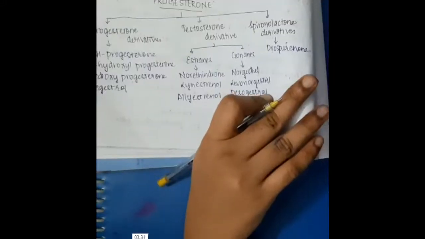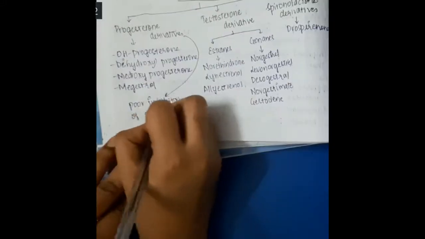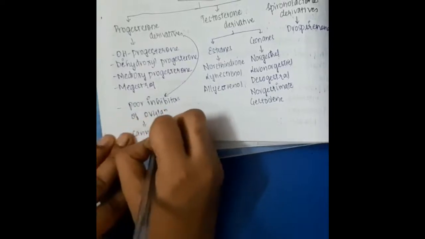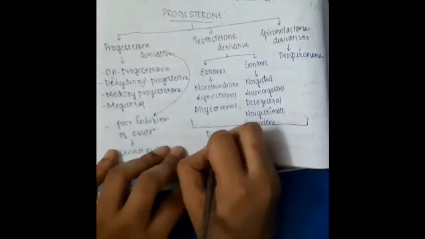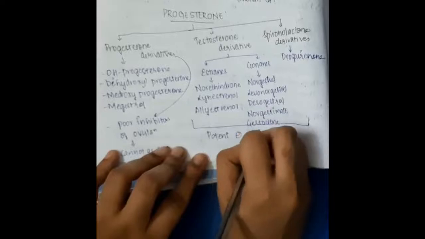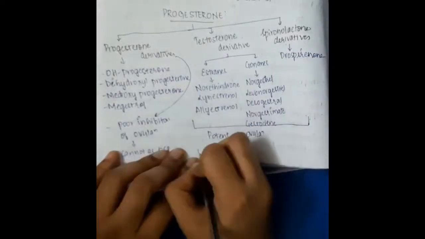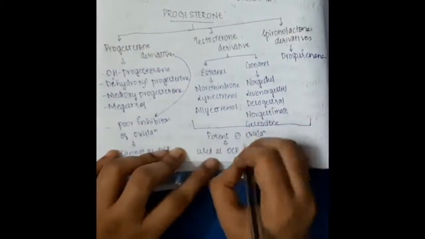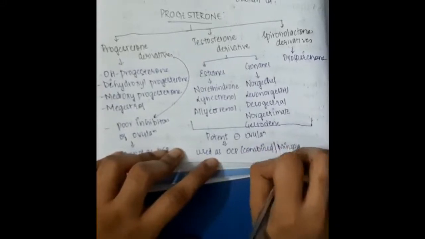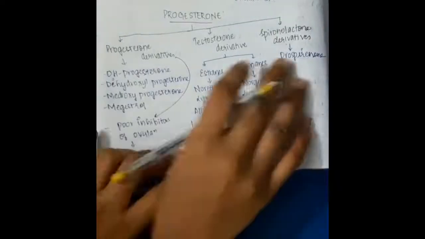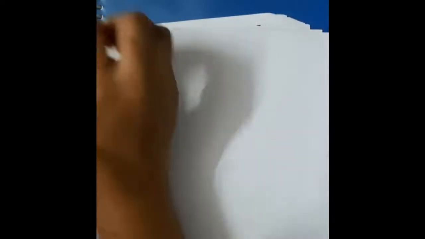In the progesterone derivatives, these are poor inhibitors of ovulation, so they cannot be used as OCPs. Coming to testosterone and spironolactone derivatives, they are potent inhibitors of ovulation, so they can be used as oral contraceptive pills, that is combined oral contraceptive pills or mini pills. So progesterone derivatives cannot be used as OCPs, but testosterone and spironolactone derivatives can be used as OCPs.